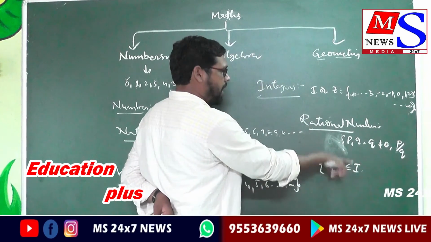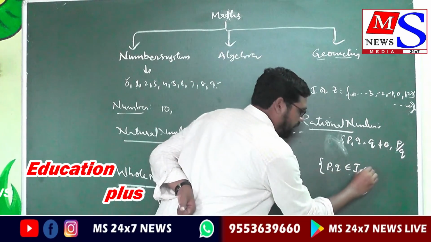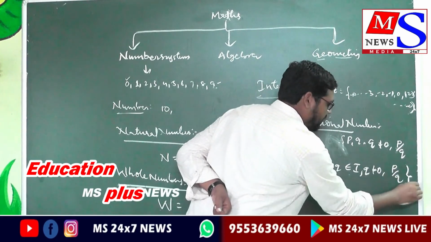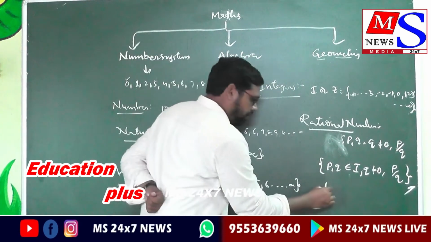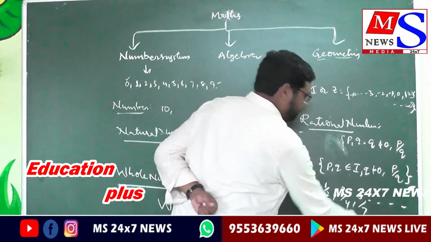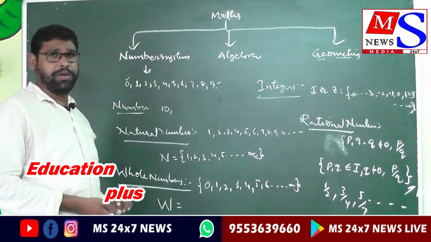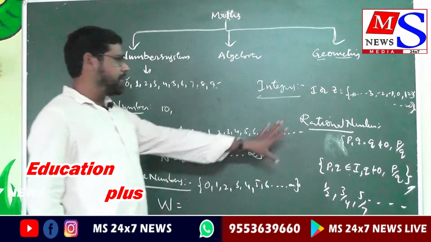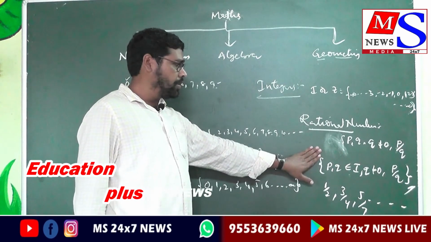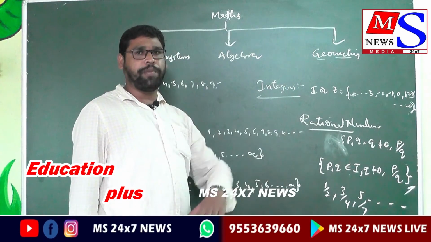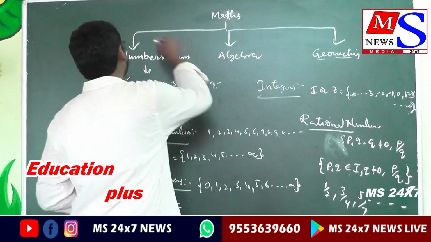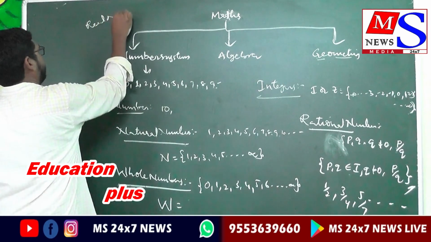Integers are represented by I or Z. The set is p by q, where p, q are integers and q is not equal to 0. For example, 1 by 2, 3 by 4, 5 by 7, like that. These are the rational numbers. So what are irrational numbers? Numbers that can be written in the form p by q are called rational numbers. The numbers that cannot be written in the form p by q are called irrational numbers.